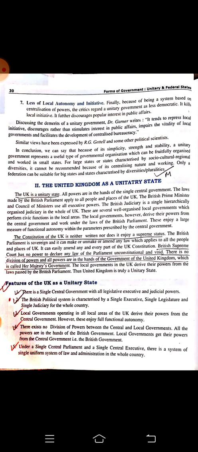And here they are saying the United Kingdom, that is UK, as a unitary state. This is an example which is taken in the book, and they're explaining what is the meaning of unitary state. Already in the previous video I have told about it, but let's recall the points of it once again. The UK is a unitary state. The constitution of UK is neither written nor does it enjoy the supreme status. As I have told you, UK does not have any written constitution.